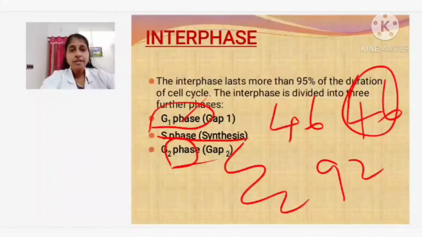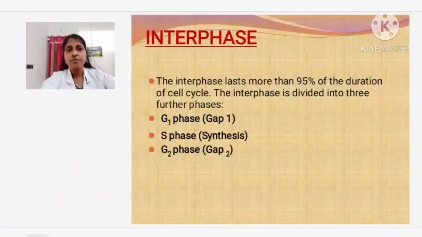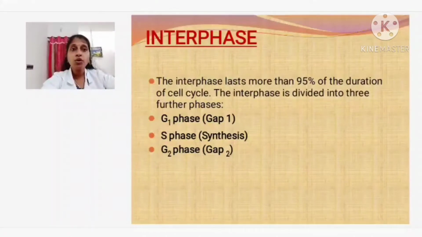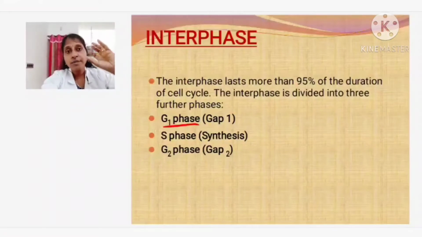Now listen very carefully. There is a silent stage, which means that sometimes the cells don't want to divide. For example, some heart cells don't go for division. After formation, they want to move into a resting stage. In that case, the cell moves into a resting stage. When the cell is not going to divide anymore, it will be in the G1 phase. So when you are seeing those cells, how will they be?